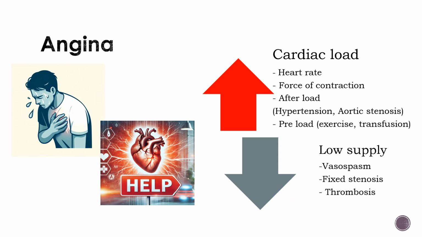Angina can also be precipitated by conditions which can block the coronary blood vessels, which thereby reduces the blood flow into the myocardium. Conditions like vasospasm, fixed stenosis, and thrombosis will lead to low blood supply to the myocardium.